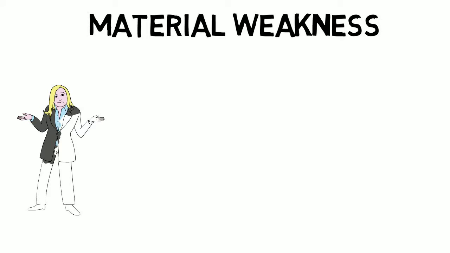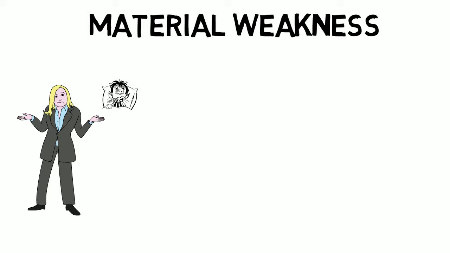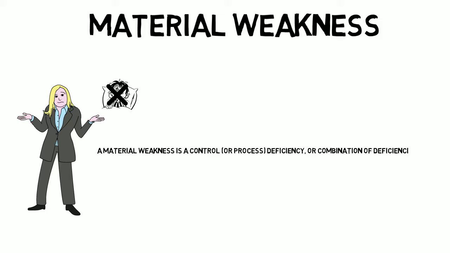So what is a material weakness? No, it's not a disease. A material weakness is a control deficiency, or a combination of deficiencies, that if not fixed, it would be possible to have a material error in the company's financial statements that would not be prevented or found.